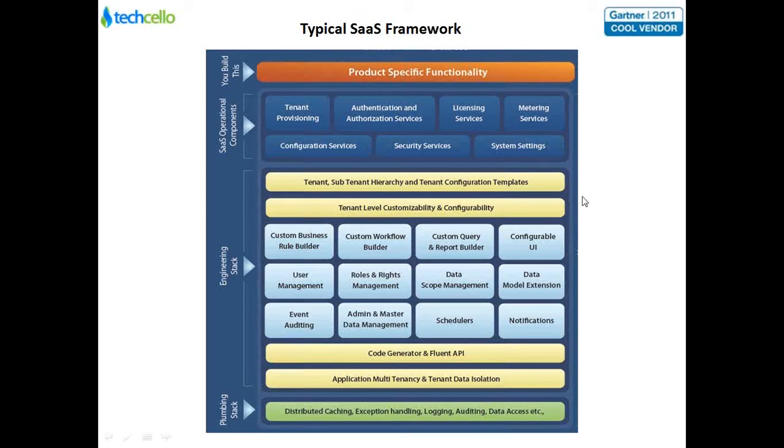One, the plumbing stack itself, which provides all the basic plumbing layers, like distributed caching, the way you handle exceptions, how you keep track of logging, audit trail kind of functionalities. These are small in nature, but very important, because put together they provide you the base standards that will have to be put in place.